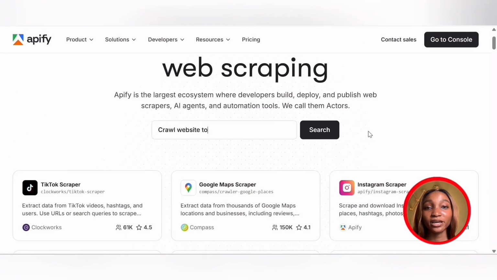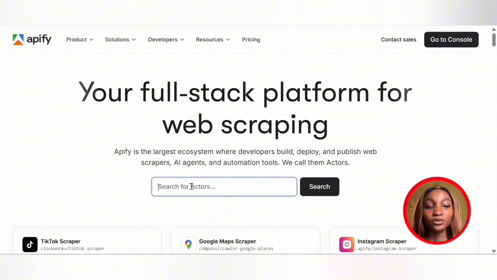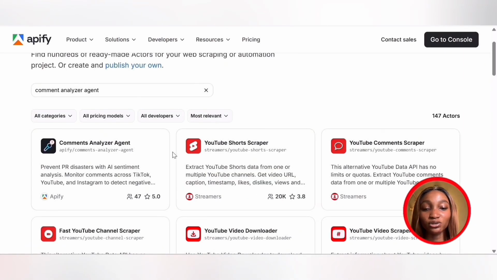Now, the next thing I'm going to do is head over to apify.com, and here you can see that Apify is a full stack web scraping platform. So here in the search bar, I am going to type in Comments Analyzer Agent. So I'm just going to click on that.